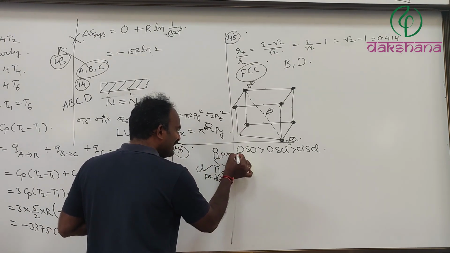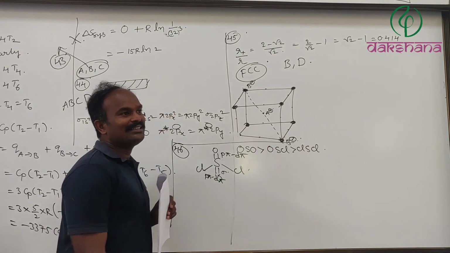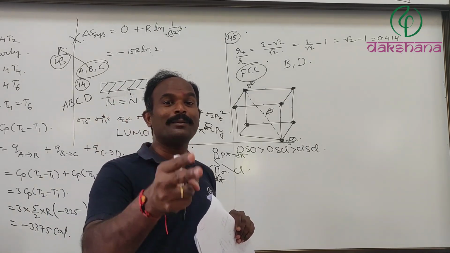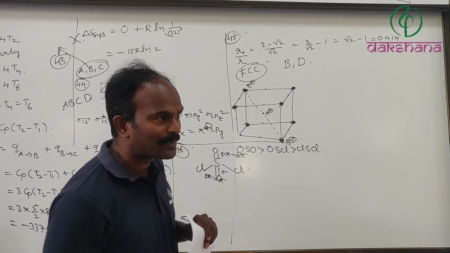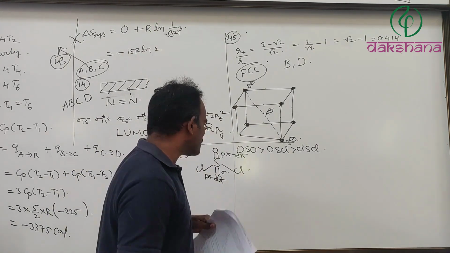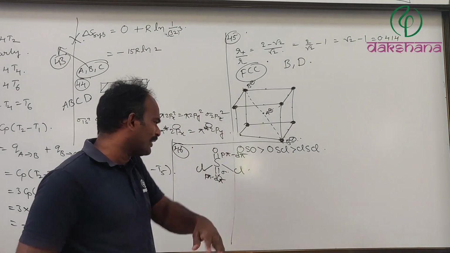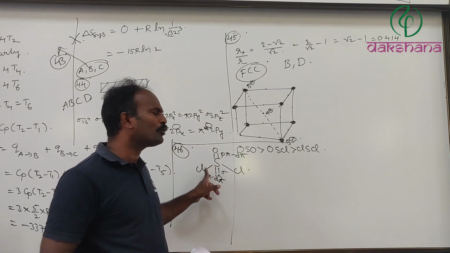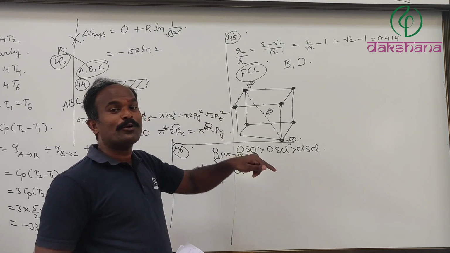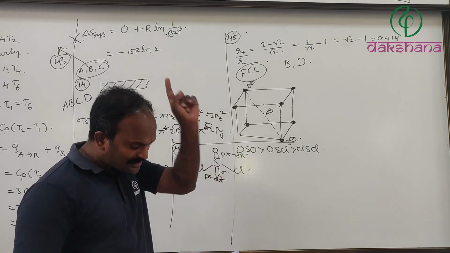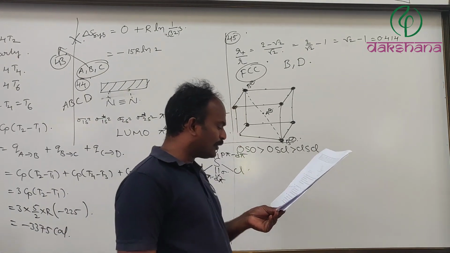This is also a p-pi d-pi bond. You take SO3 also. In SO3, how many p-pi d-pi bonds are present? Yes, 2 p-pi d-pi bonds are present. One p-pi bond is present. That p-pi bond is already broken when you react with chlorine, and it forms SO2Cl2. In this, the number of p-pi d-pi bonds is 2, and the number of p-pi bonds is 0. Yes, the number of p-pi d-pi bonds dominates.